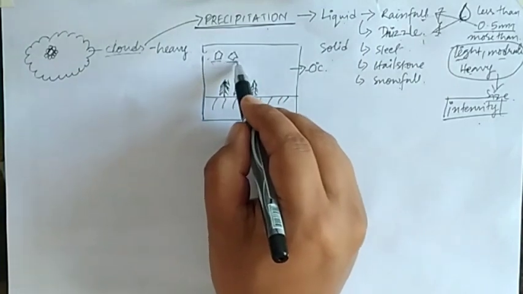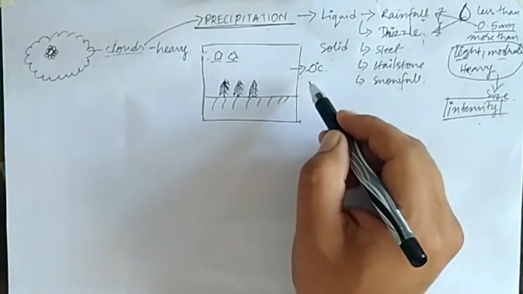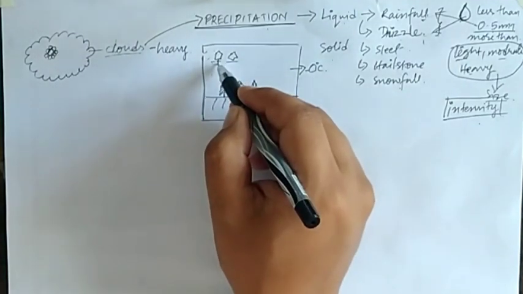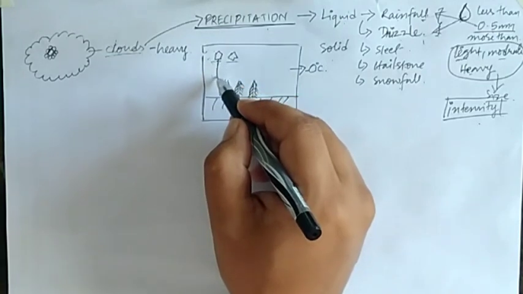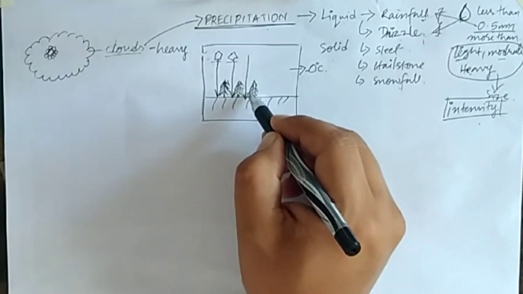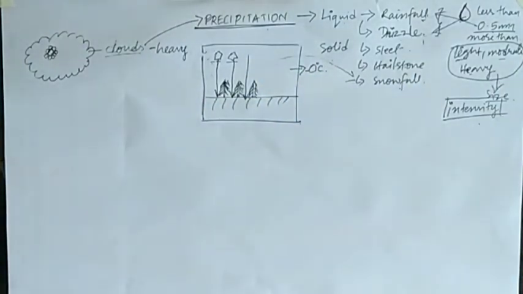Those solid objects form due to the temperature being below the freezing point. When those six-sided crystals fall on the earth's surface, we term it as snowfall.